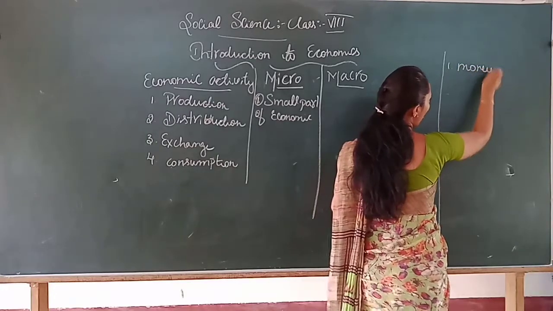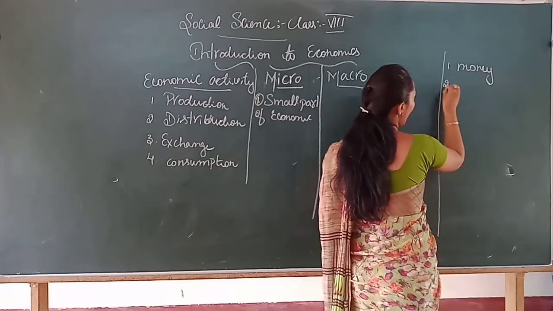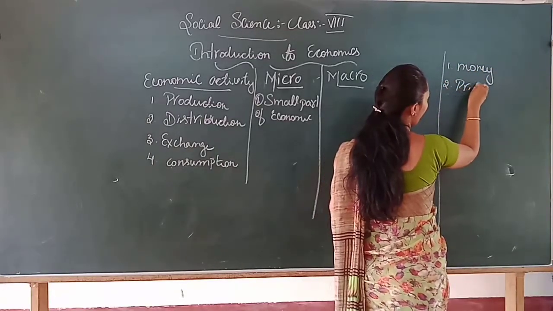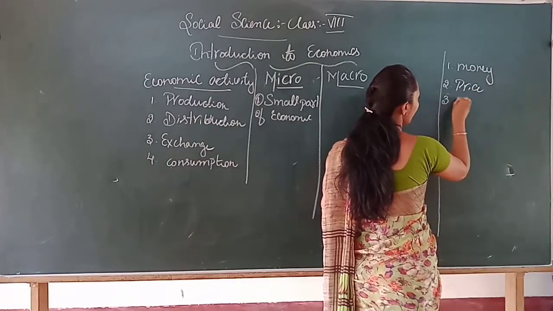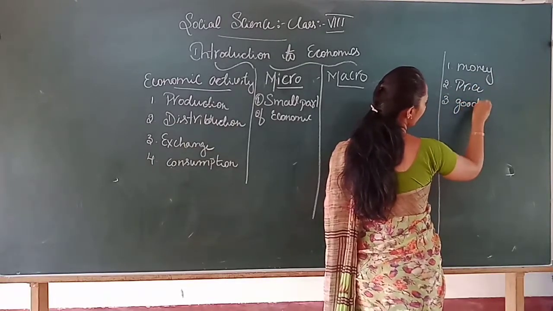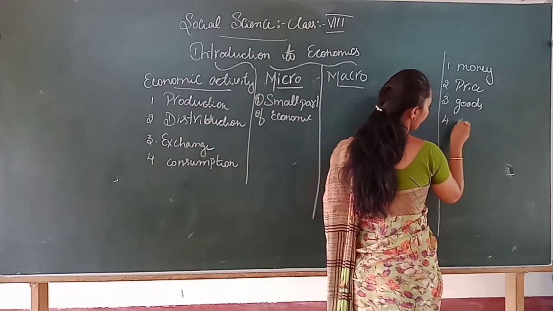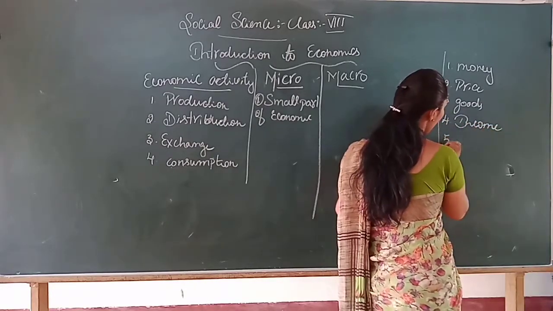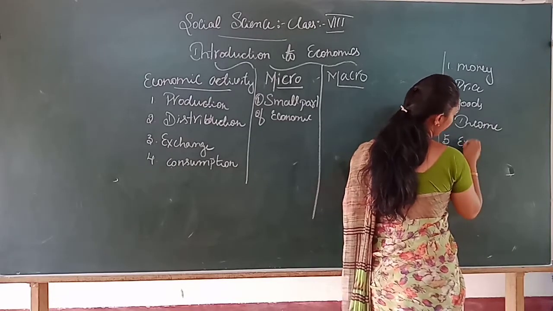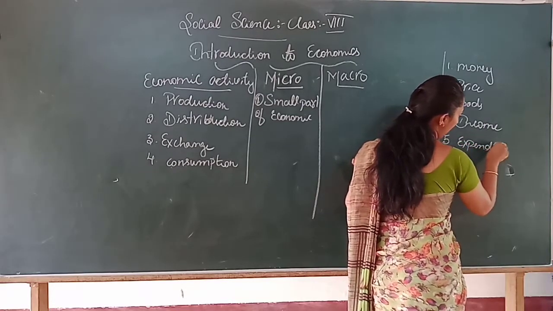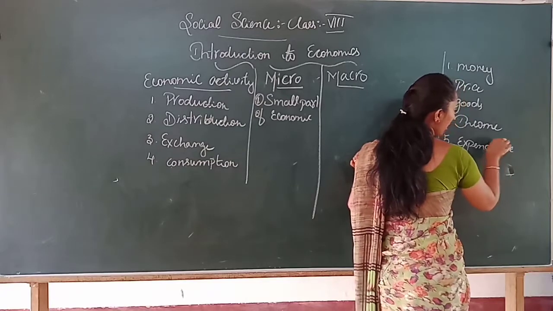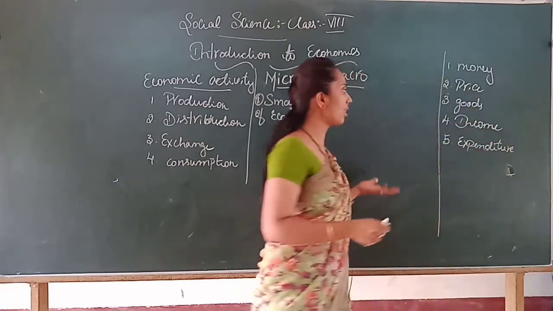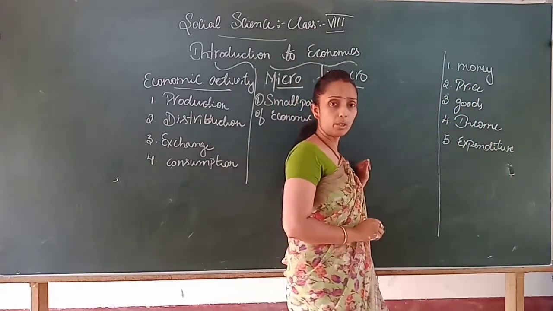Economics as a total: money, price, goods, then income, expenditure. All these we study, right?